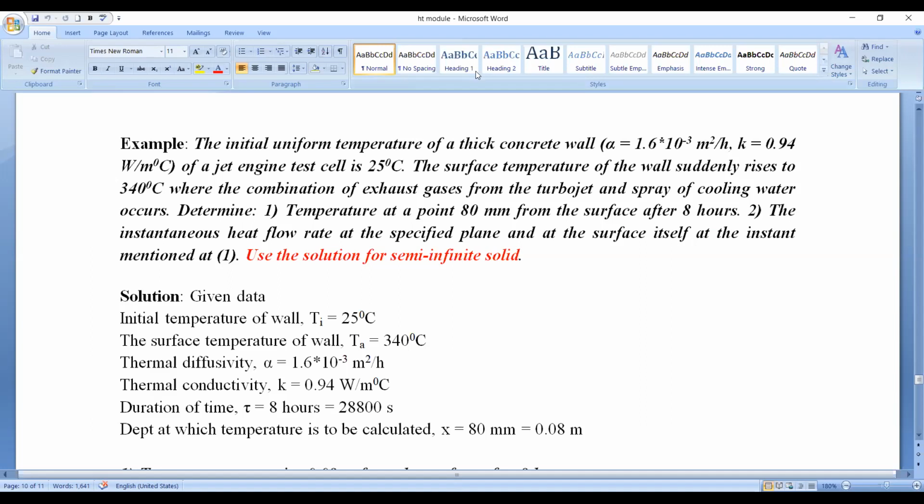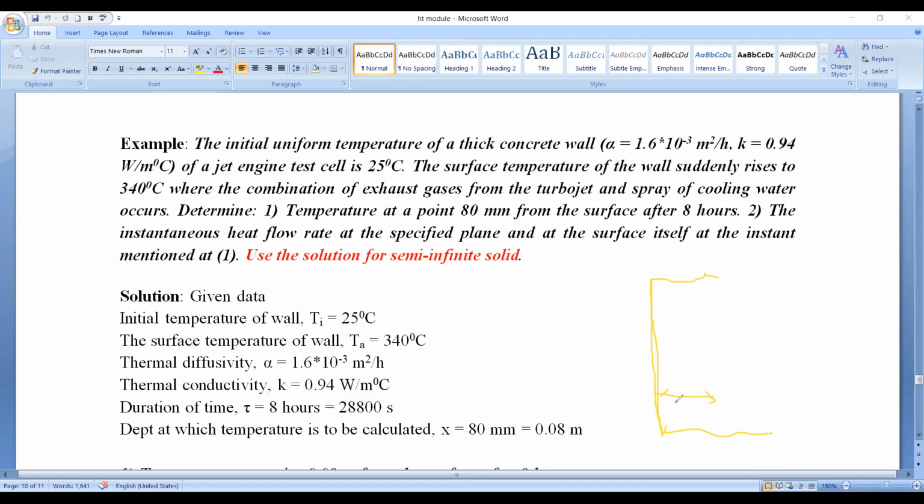To be more specific, let us draw a simple figure to understand it carefully. This is the wall, the surface wall, one side surface, and as we are dealing with the semi-infinite solid, in this direction it tends to infinity. This surface is exposed to the ambient. Now what he is asking: if the surface temperature suddenly increases to 340 degrees centigrade, what will be the temperature at a depth of 80 mm? From this surface we have to count 80 mm.